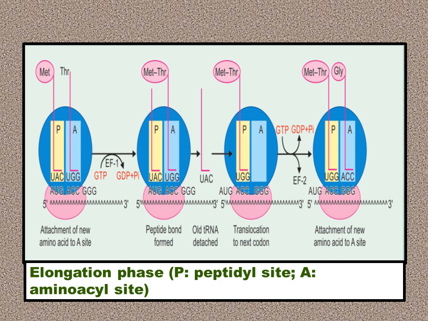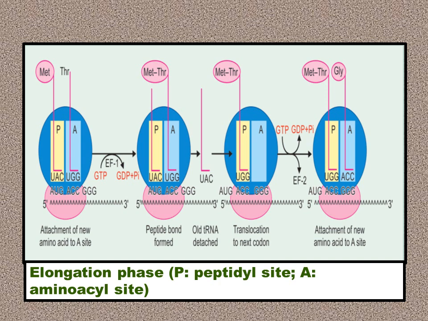What happens is the entire ribosomal unit, pay attention to the second ribosomal unit, consisting of the P site, A site, the larger subunit and the smaller subunit, moves along the mRNA. It moves along the mRNA by three bases forward, or one codon forward.